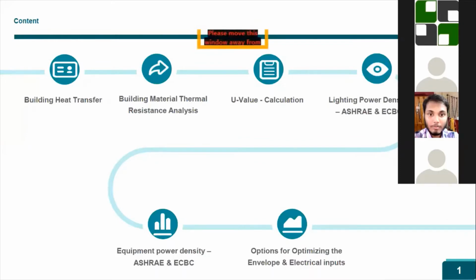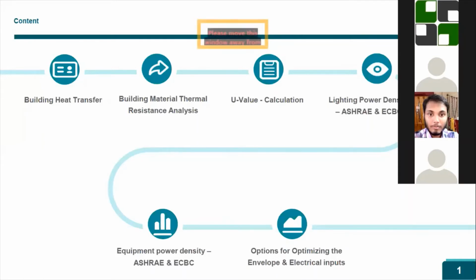Apart from this U value calculation, both wall and roof envelope properties depend on this U value. Additionally, there is a glazing property in which 3 properties dominate: U value, SHGC and VLT. SHGC is the solar heat gain coefficient, and VLT is the visible light transmittance.